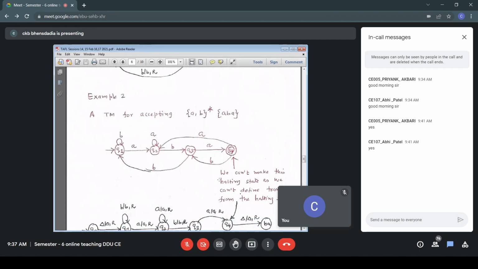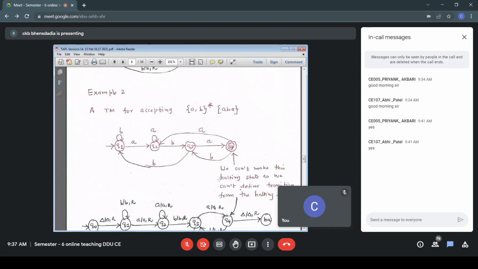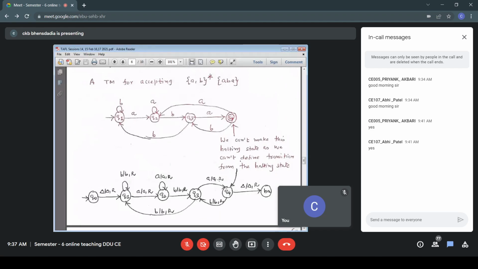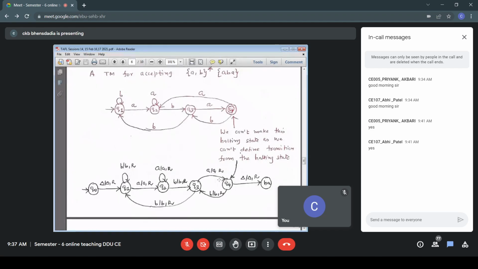Now, again, the task is to construct a TM for accepting the same language, (A+B)*ABA. So we add the initial state Q0, with the same logic of the DFA. In the state Q1, it is BBR.